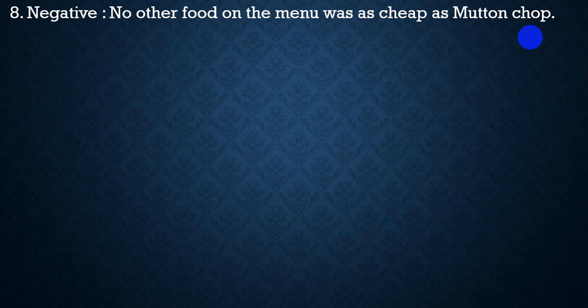Serial number 8. Negative sentence: No other food on the menu was as cheap as mutton chop.